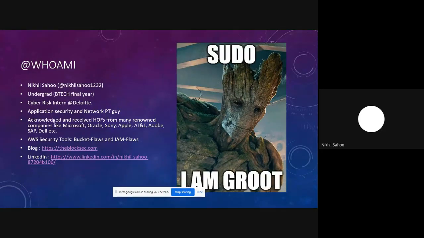Coming to AWS security tools, I've built a couple of tools or scripts. Bucket Flaws was primarily built for checking various S3 bucket misconfiguration scenarios, and IAM Flaws was built for AWS IAM enumeration and looking into various privilege escalation scenarios. I also write a few blogs on security vulnerabilities and CTF walkthroughs, and I think I've also written a couple of blogs on AWS misconfigurations. If you want, you can check that out on blogsick.com. So that was all about me.